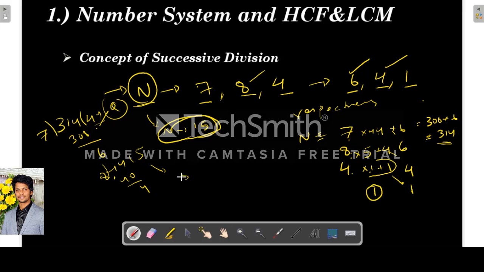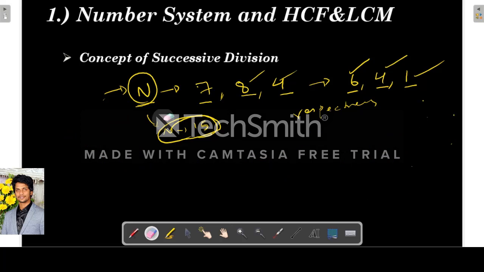Successively, 5 is divided by 4. What is the remainder? 1. So this can be our number. Now when the same number, 314, is divided by 15, what is the remainder? 15 times 20 is 300. 14 will be our remainder. So this is the concept of successive division.